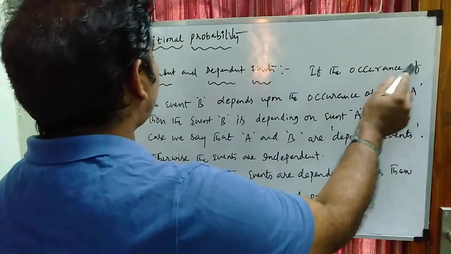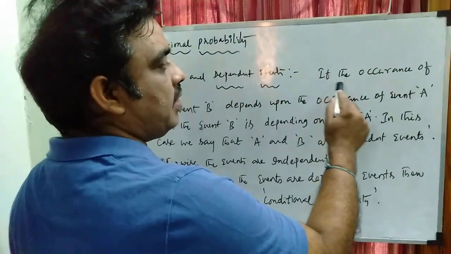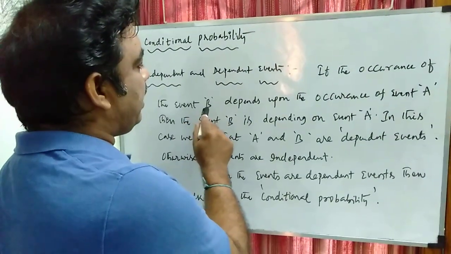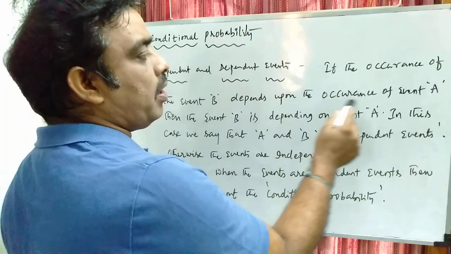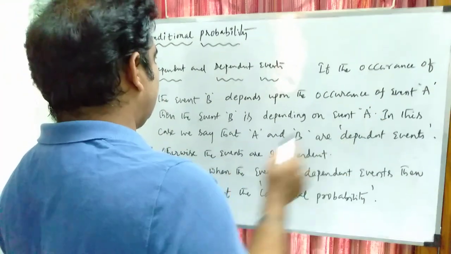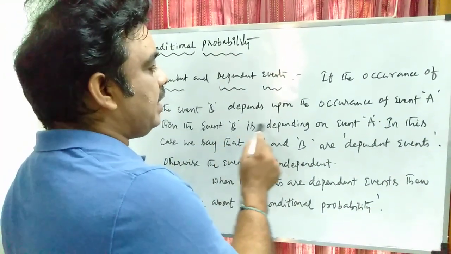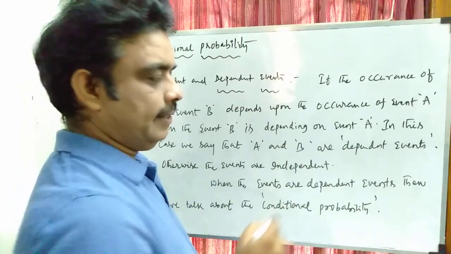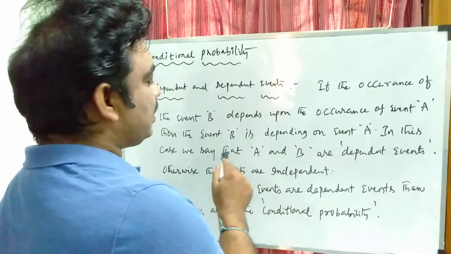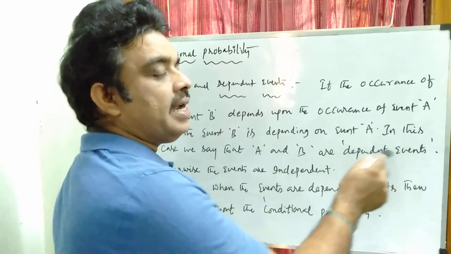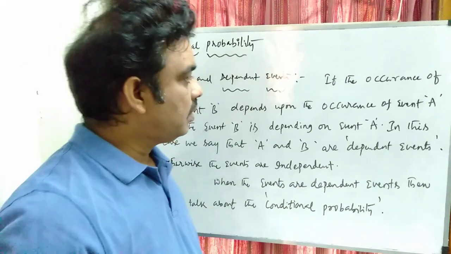If the occurrence of the event B depends upon the occurrence of event A, then the event B is depending on event A. In this case, we say that A and B are dependent events. Clear?